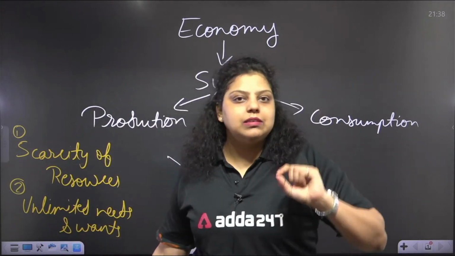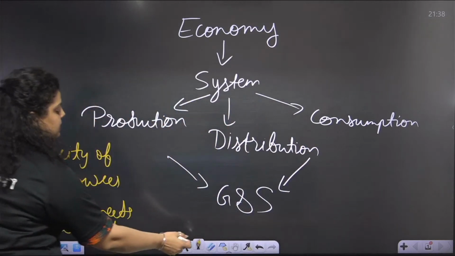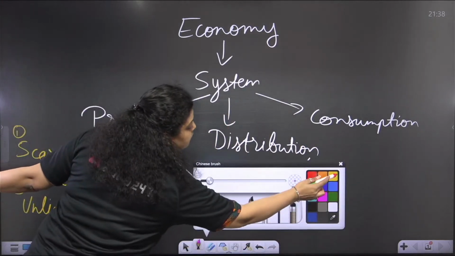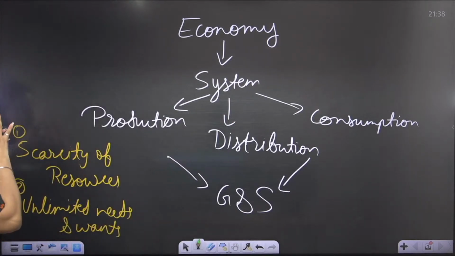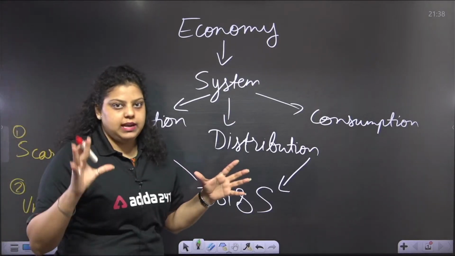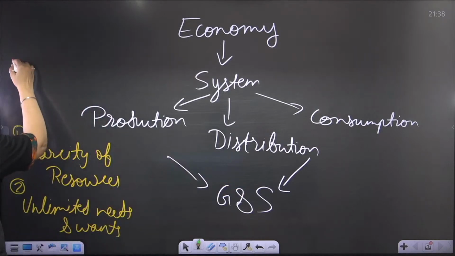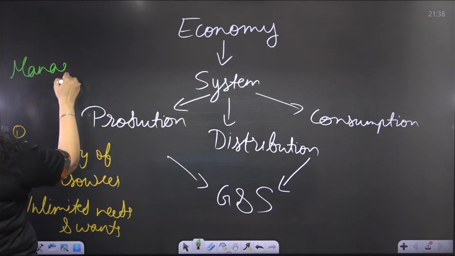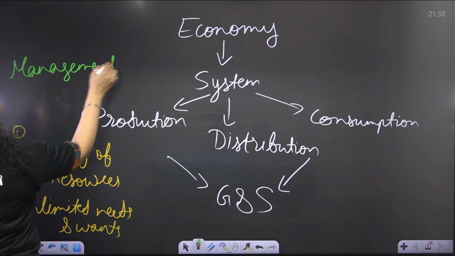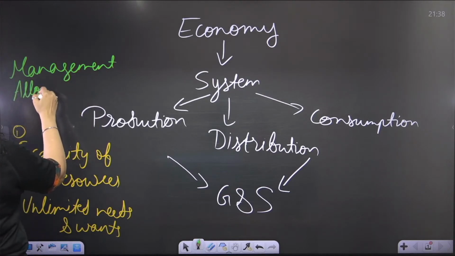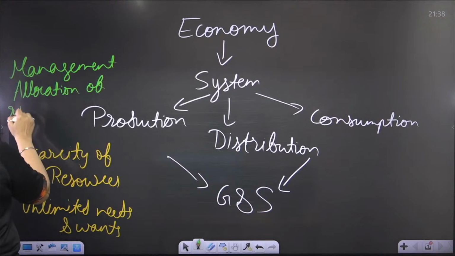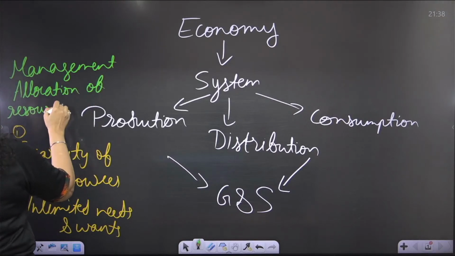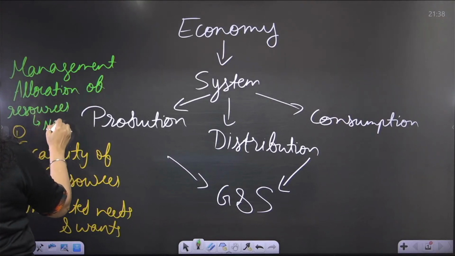And because the resources are limited and we have more needs and wants, we have to make a kind of management: we will do the allocation of resources in such a sense that needs will be fulfilled.